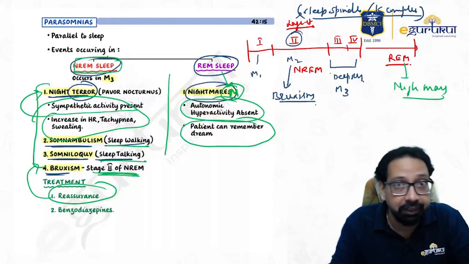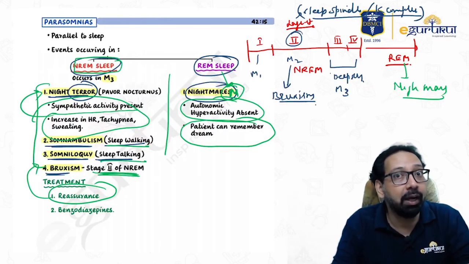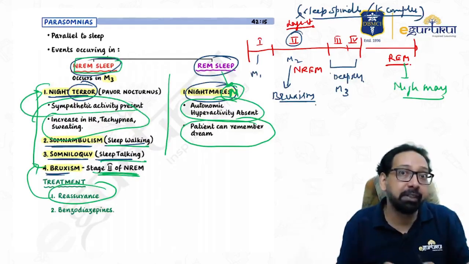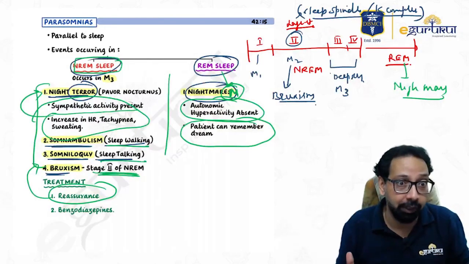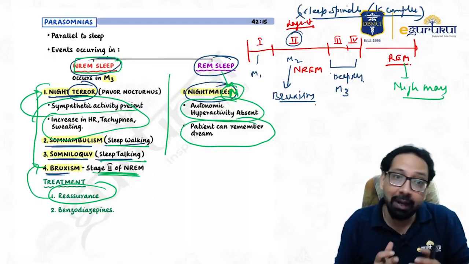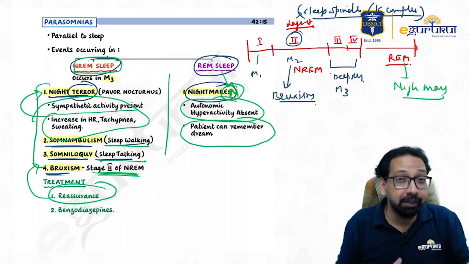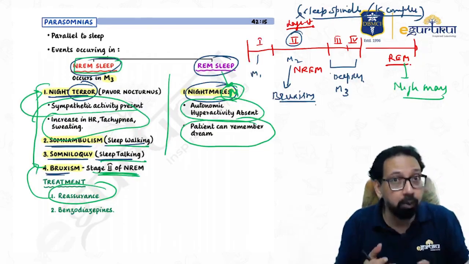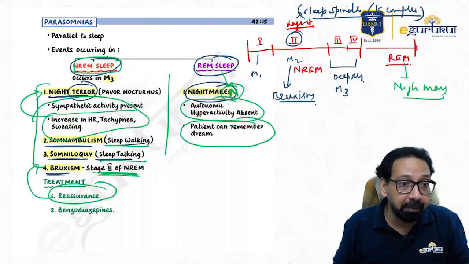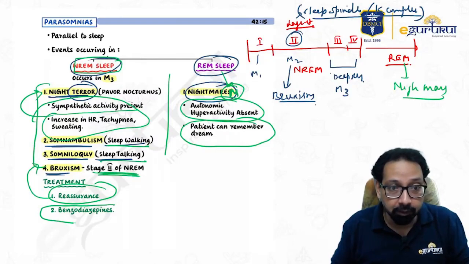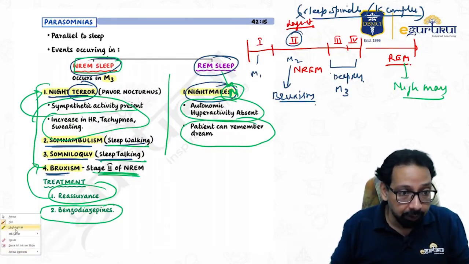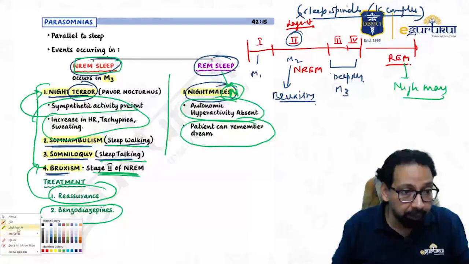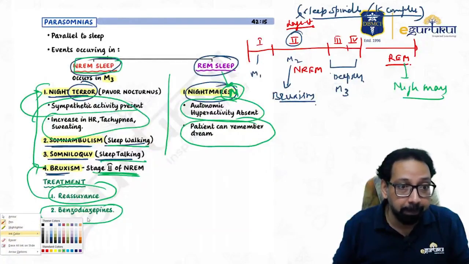You will secure the environment so that the patient should not harm himself or herself during sleepwalking, and reassure the patient. But if the patient is not improving, the second line treatment is benzodiazepine. Sometimes, if the patient is not improving, then you can think of benzodiazepine.